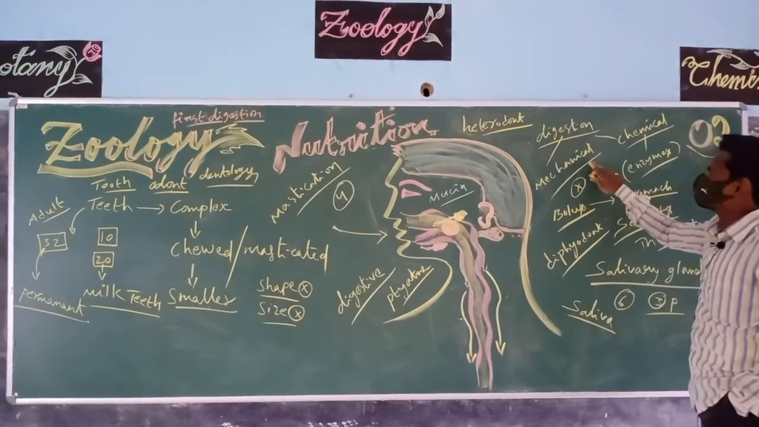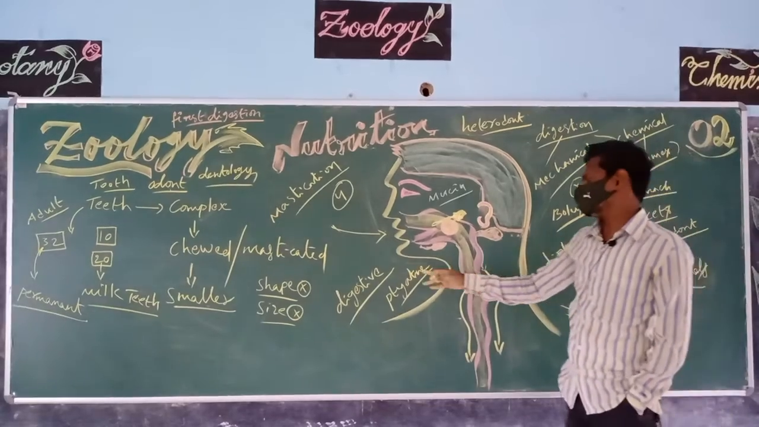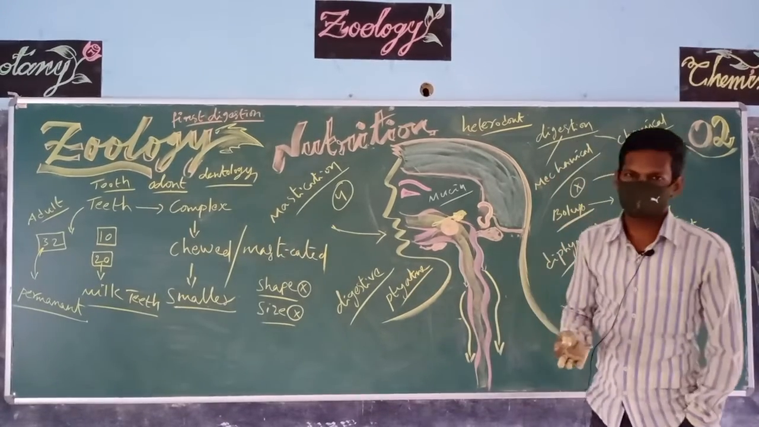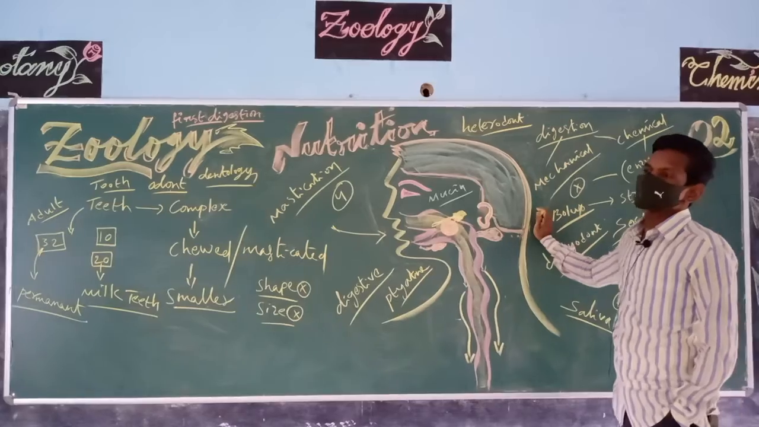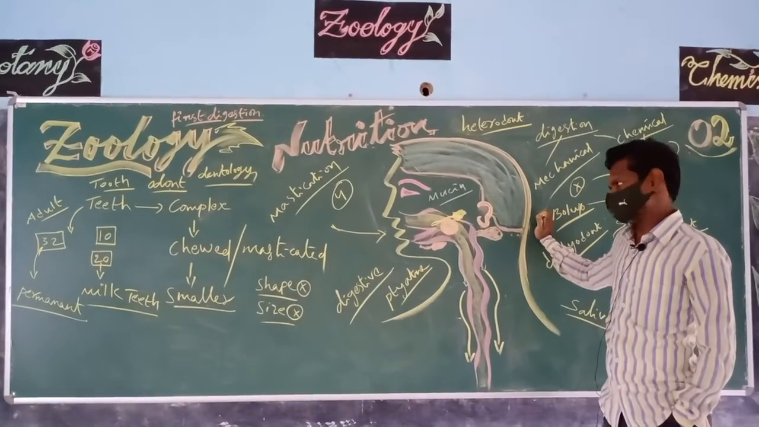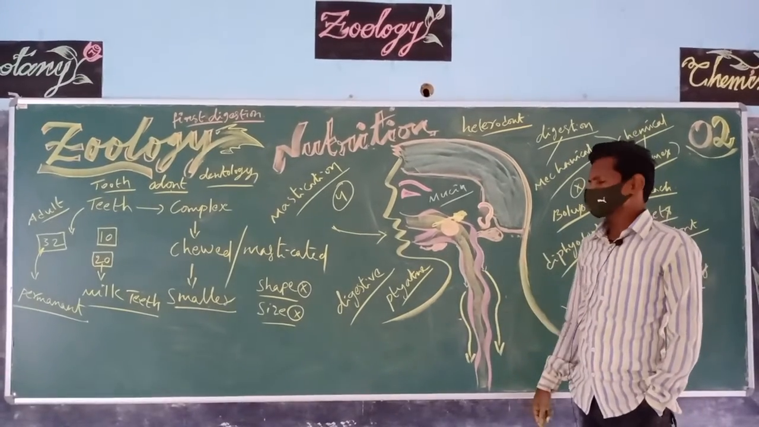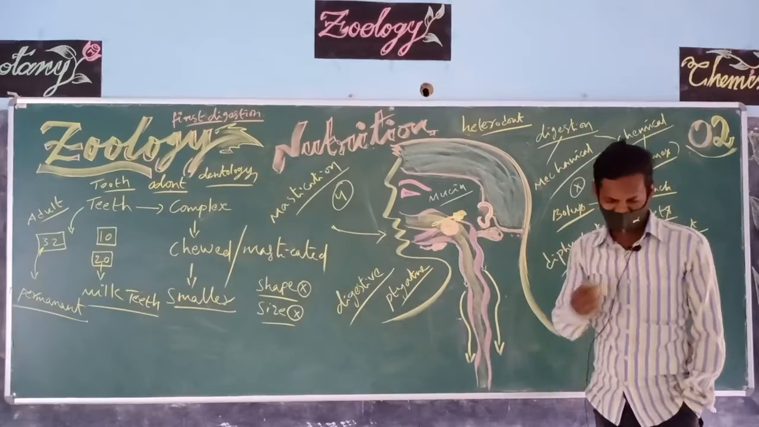And the two mechanical digestion. Here the enzyme is not completely involved, partially it is involved, so it is also called partial digestion. First digestion, mechanical digestion, and the two partial digestion. Then the bolus is formed. The bolus enters into the esophagus. Through peristalsis it reaches the stomach.